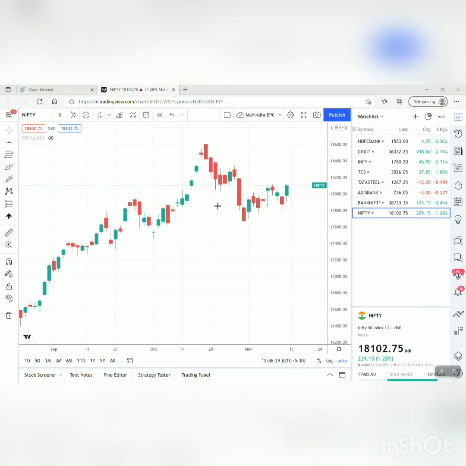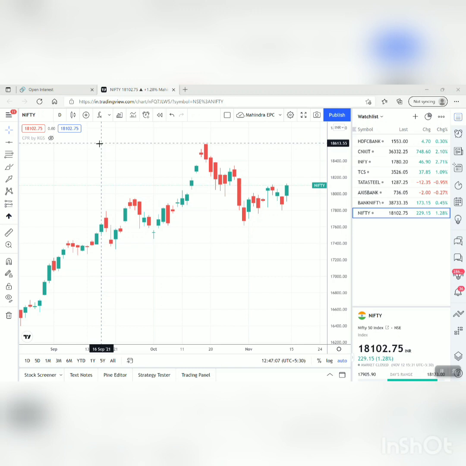So let's start with the Nifty chart. This is a Nifty chart for daily time frame, right? On Friday particularly, you can also look into my Friday's pre-market analysis video. That time I told that 18,000 was a major resistance and it won't be broken in one go, and that will be the first selling opportunity. From there it may go down towards 17,880 to 17,920, and that will be the buying area, and exactly that happened on Friday.